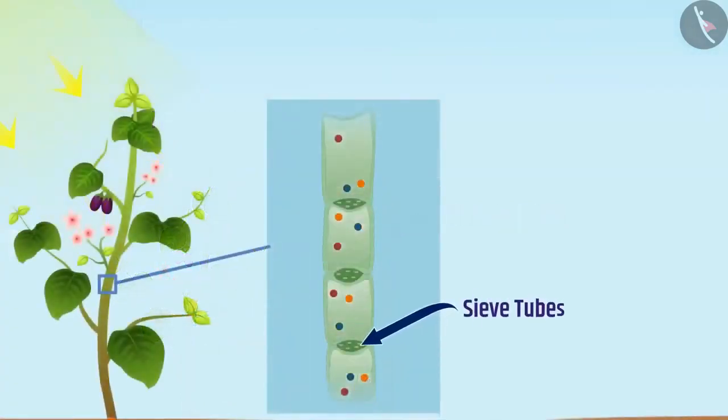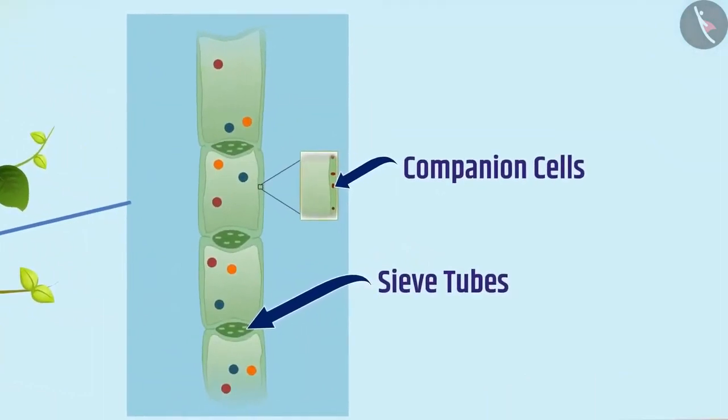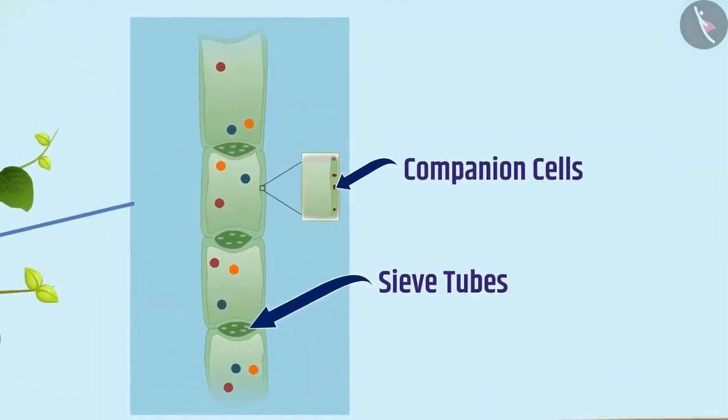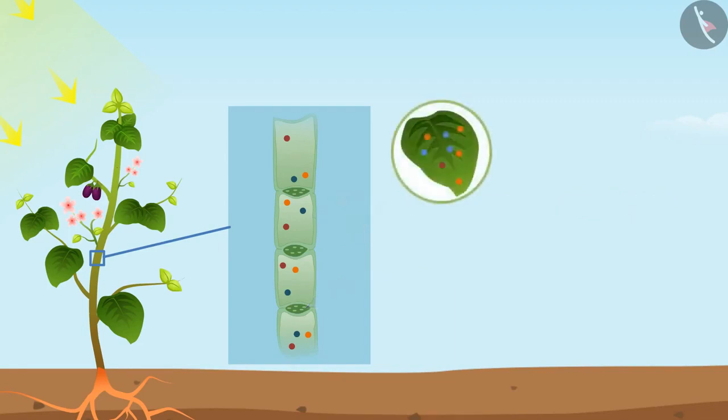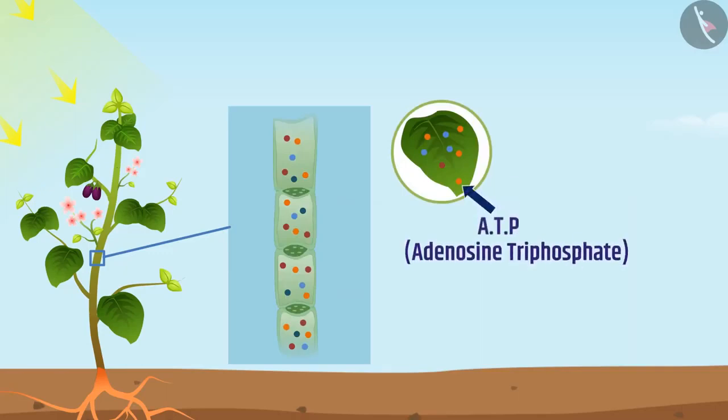Phloem consists of sieve tubes and companion cells. The transportation of soluble products takes place in the sieve tubes with the help of adjacent companion cells. In plants, the transport of food takes place actively with the help of an energy molecule called ATP present in the companion cells. The soluble products produced in the leaves enter the phloem by using ATP, that is, adenosine triphosphate, due to which the concentration of soluble products increases in the phloem.